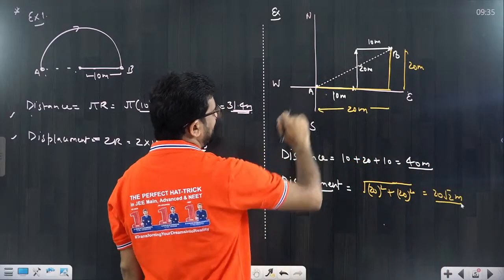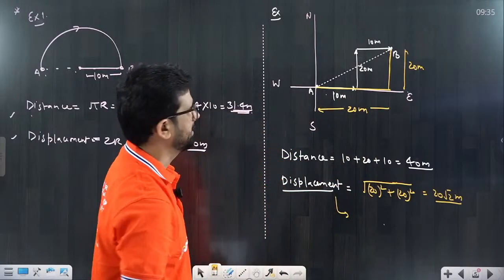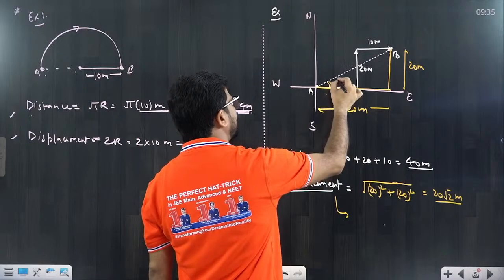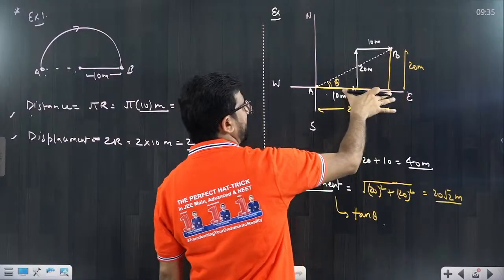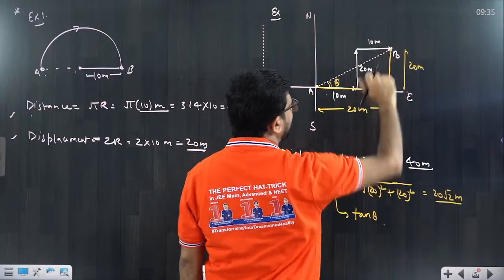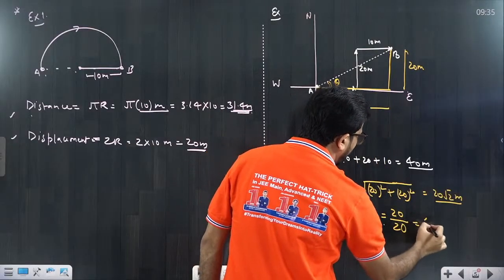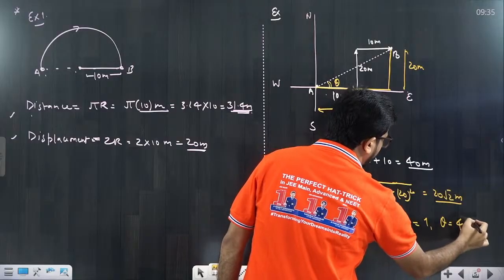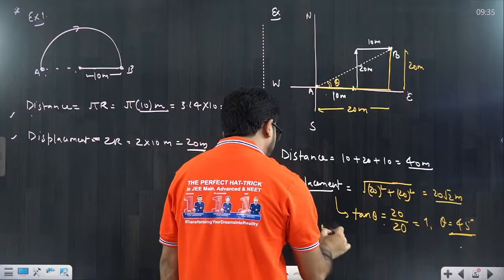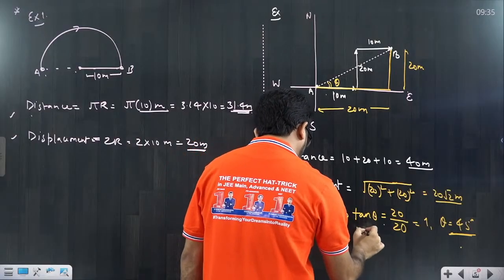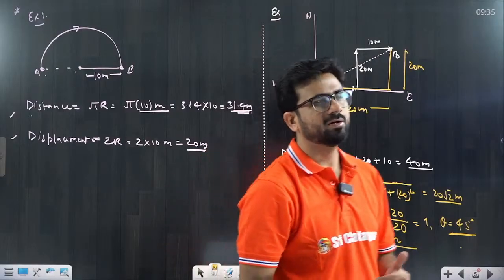Clear? Now similarly, if I ask you its direction also, because without direction everything would be wrong. Try to understand. So we have to calculate this angle also, theta. So how to calculate it? Tan theta would be perpendicular upon base. What is perpendicular? That would be 20 divided by the base, which is also 20, so that would be equal to 1. That means theta equals 45 degree. So this direction we call northeast direction. So displacement is in the northeast direction, that we are talking about.